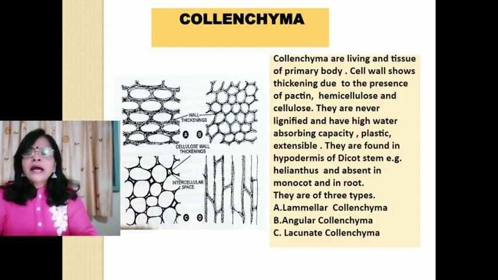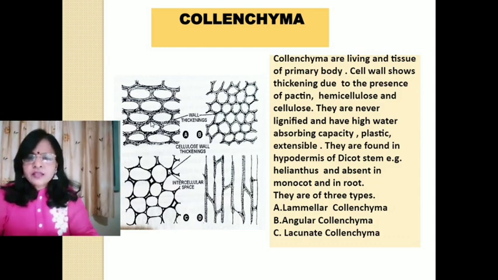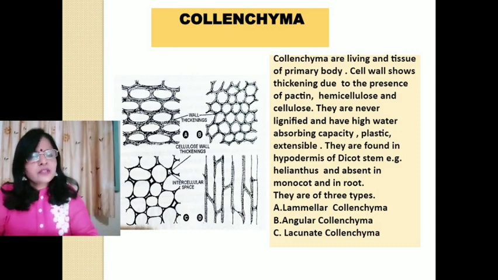Example, hypodermis of sunflower stem. You see this picture, and in the tangential wall thickening is deposited. So the differentiation is on the basis of the deposition of thickening.